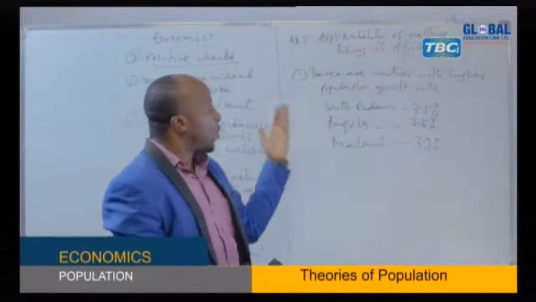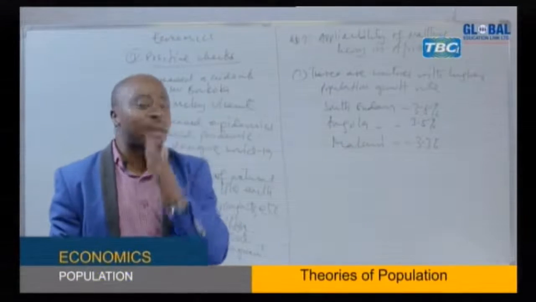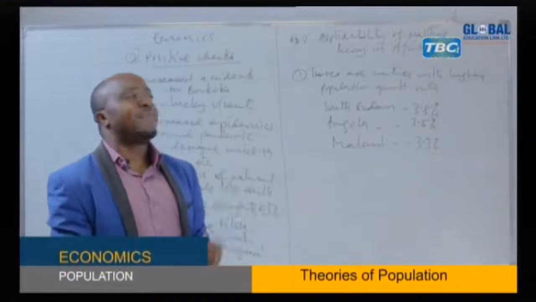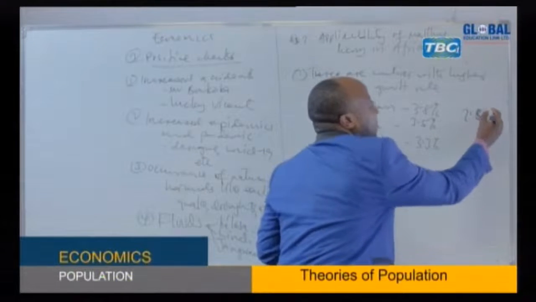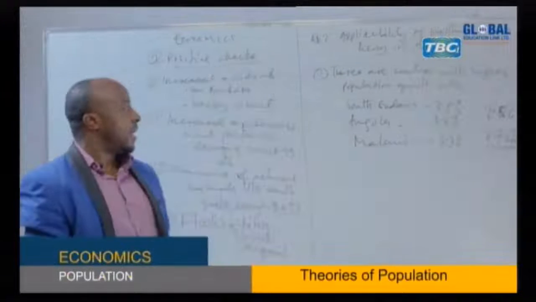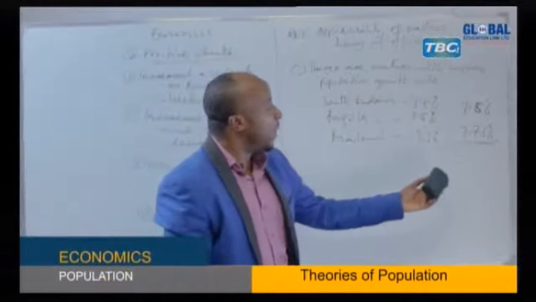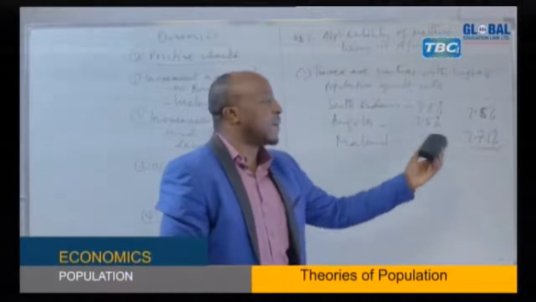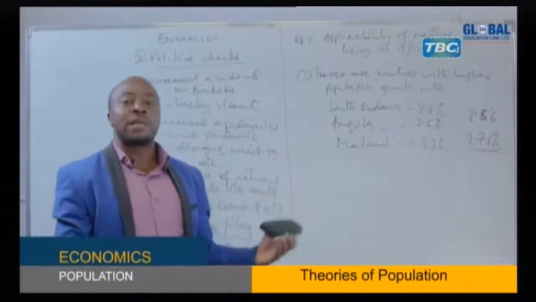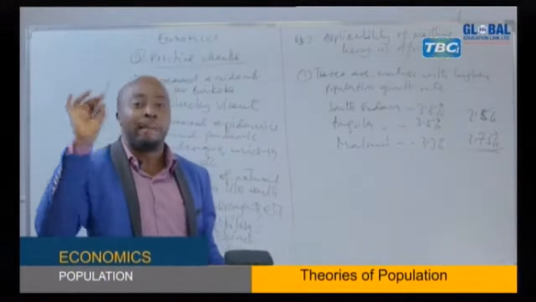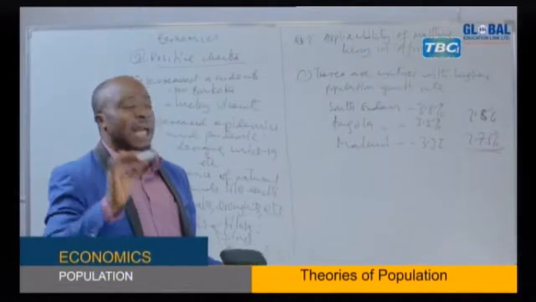So maybe after a certain number of years, the population will be very big in those areas, but this is the rate. To conclude, most of the African countries have a population growth rate above 2.5%. For example, in Tanzania, particularly, the population growth rate is going to 2.75, which is almost 2.8. So as I said, in most of the African countries, the population growth rate is above 2.5%. This indicates that there is high population growth rate in Africa.